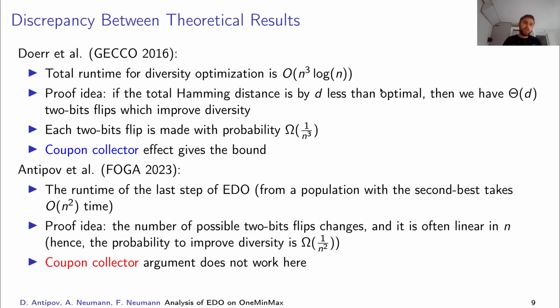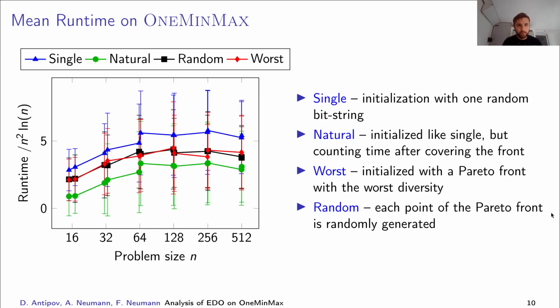Last year it was shown that actually we can optimize it from distance 2 from the optimal in n squared iterations, because the number of such good bit flips which help us to reach the optimal diversity changes a lot, and it is often linear, and from that state we can reach the optimally diverse population. However, because of this complication of the dynamics, the coupon collector argument doesn't work anymore. So our question was, what is the actual runtime? Is it true that it is less than n cubed?